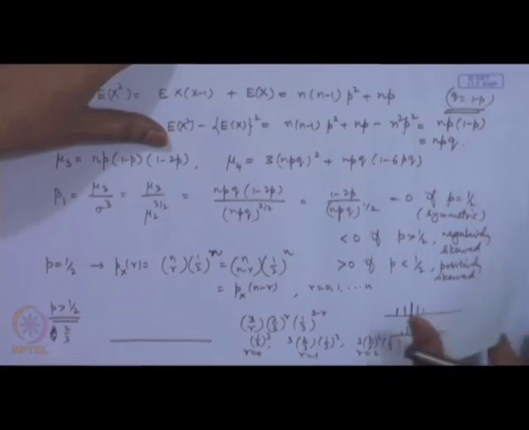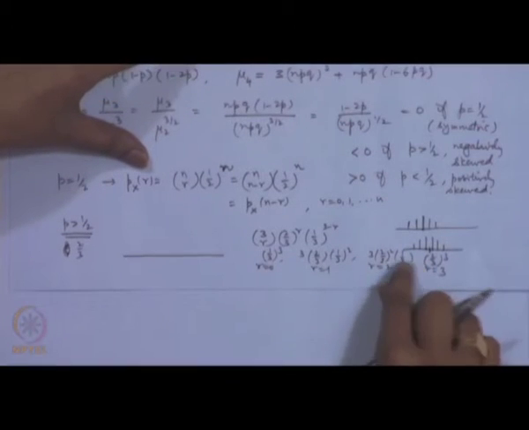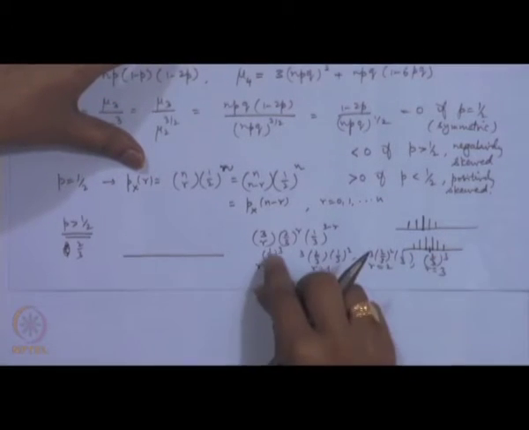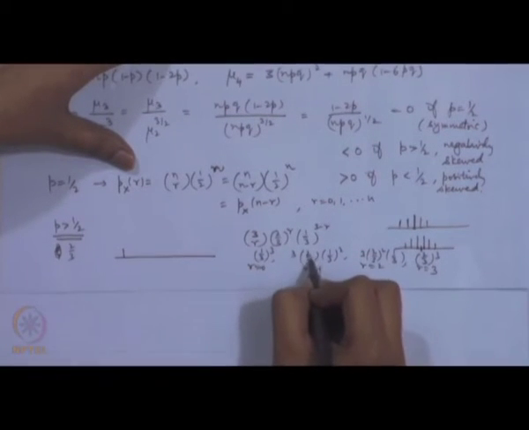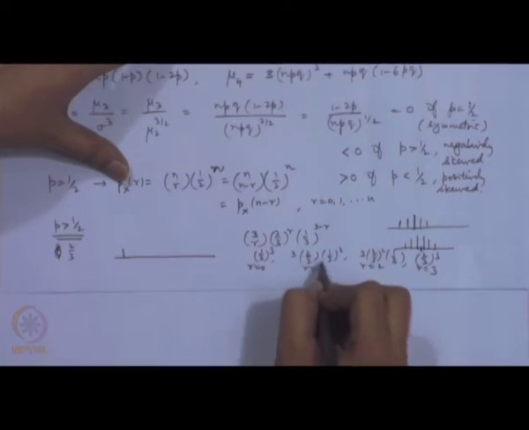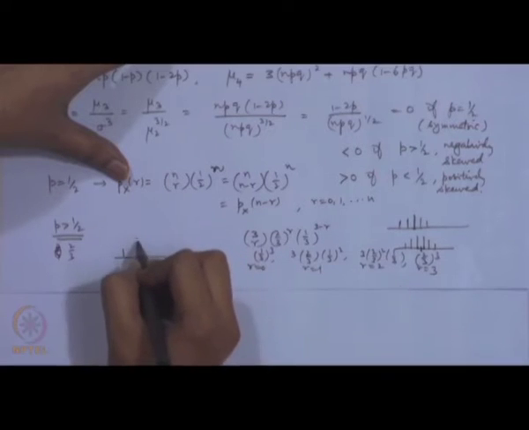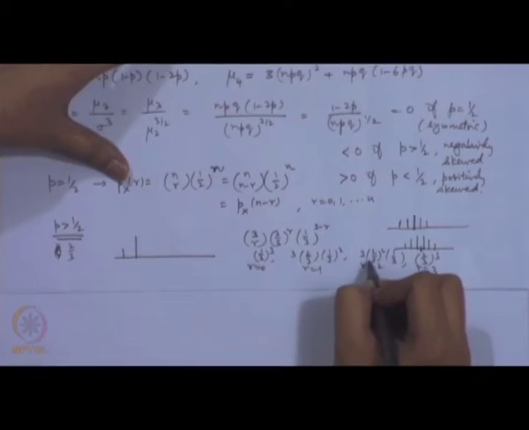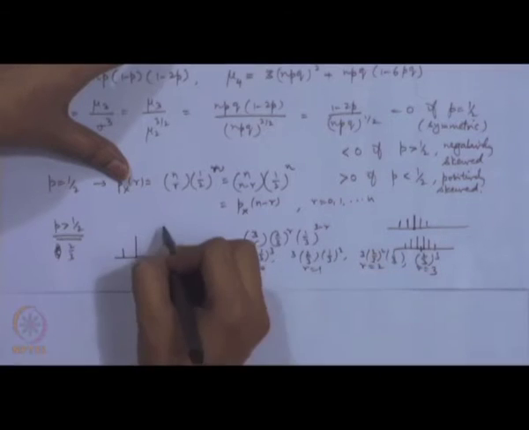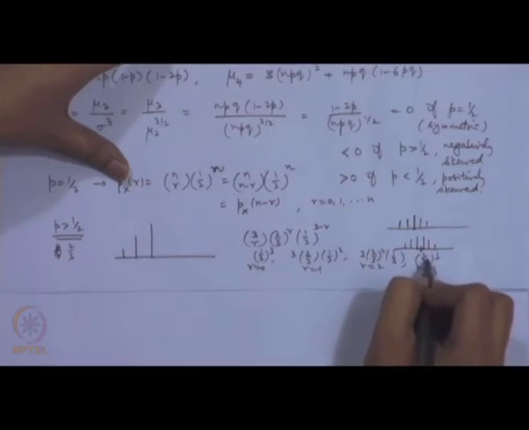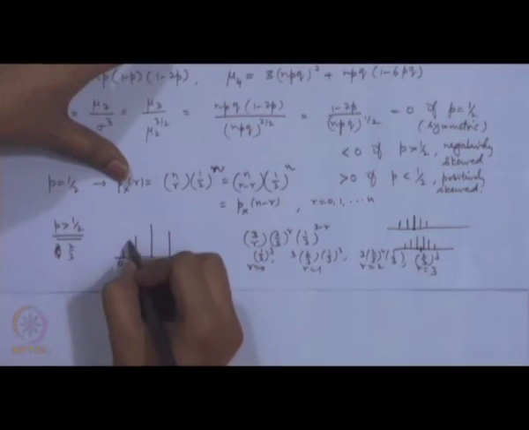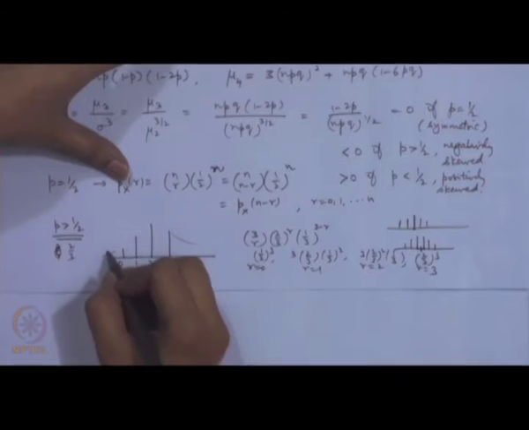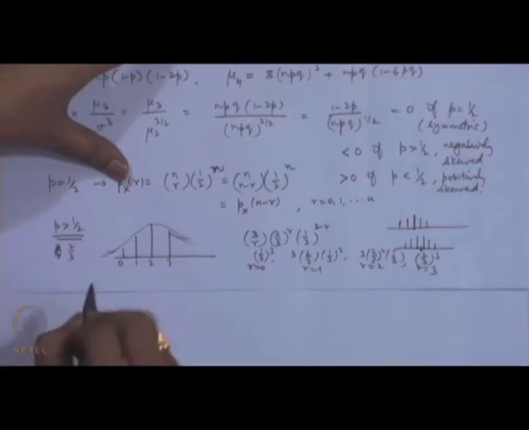So, you can notice here the probabilities: this 2 by 3 cube is much bigger than 1 by 3 cube. So, 1 by 3 cube is here, then 3 into 2 by 9 you are getting 6 by 27. So, that is somewhere here. Then the next value is 3 into 4, 12 by 27, and then you are having 8 by 27. So, 0, 1, 2, 3. If you try to join these, this distribution is negatively skewed.